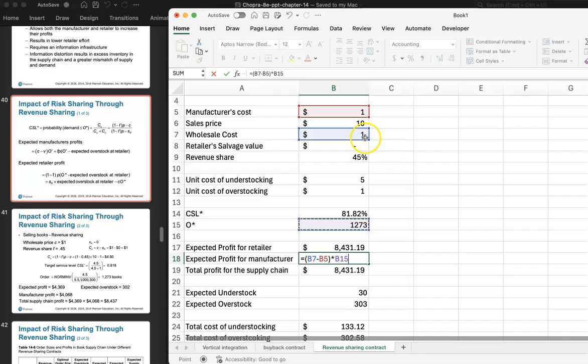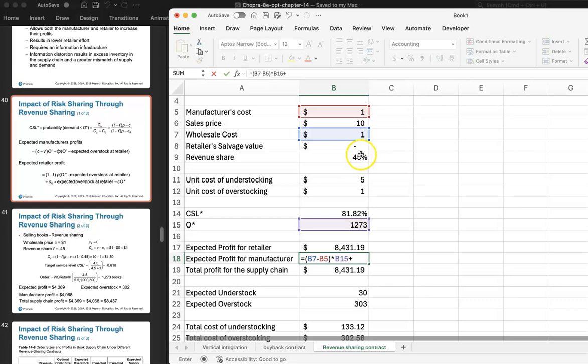Again, like I said, the manufacturer can still make some money if, let's say, the wholesale cost in this case is $1, the same as the manufacturer's cost, but they don't have to be. They can be different numbers. So that's the first part of the manufacturer's profit, any profit that they actually make, plus now the revenue share portion.